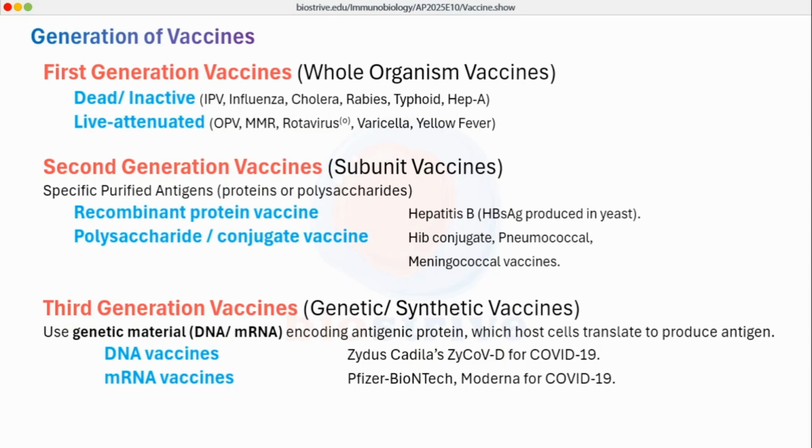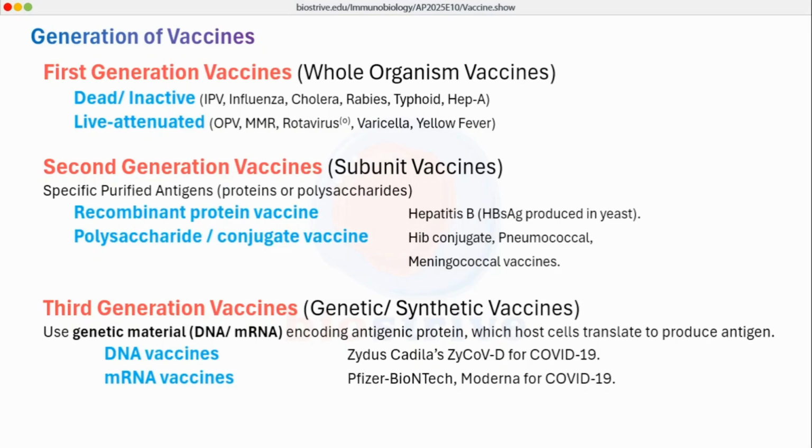Now, for second generation vaccines, these vaccines are called subunit vaccines. So, specific antigens are purified from the whole pathogen. It may be proteinaceous, it may be polysaccharide, it may be mixture of these two, and the vaccine is made from that. It can be classified as recombinant protein vaccine or polysaccharide or conjugate vaccine. The example of protein vaccine is hepatitis B, and the example of polysaccharide vaccine is HIV conjugate or pneumococcal vaccine, meningococcal vaccines. And the third generation vaccines are the most advanced till now.